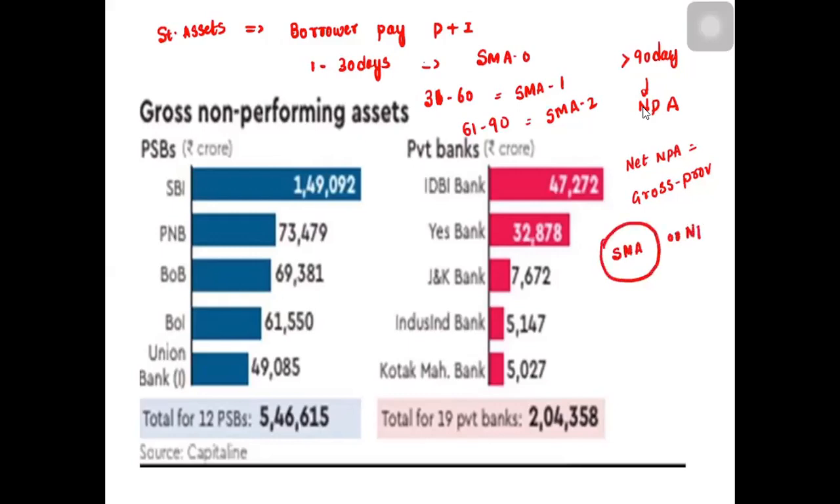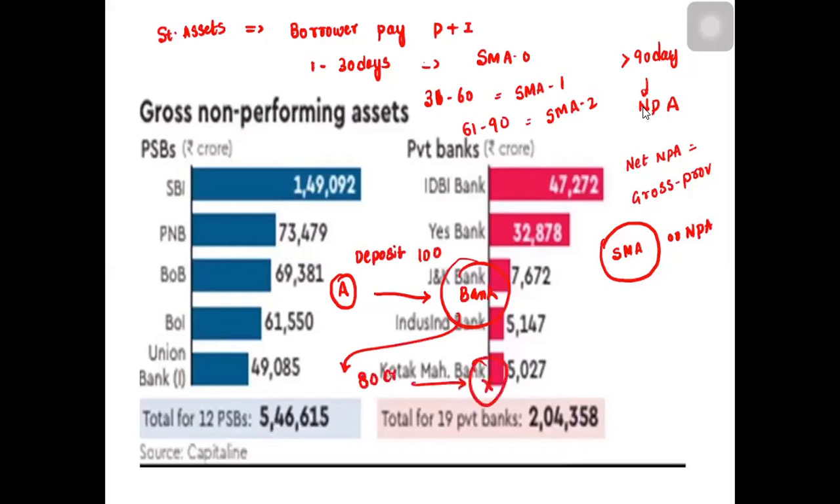or NPA. See, for example, A has taken a loan from the bank, and the bank has provided the loan. See, A has deposited 100 crores and 80 crores has been provided to person X. Now, X is not paying interest. X is not paying the principal amount for more than 30 days, 60 days, 90 days. It might be a special mention account or NPA. It might go to NPA also. In this situation, this 80 crores, what happens?